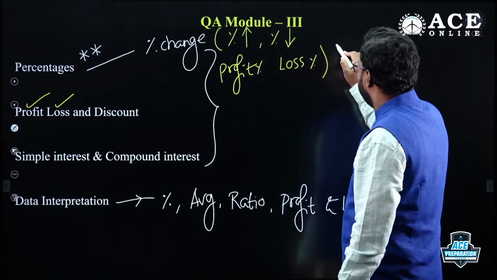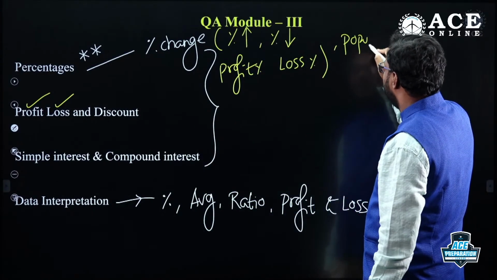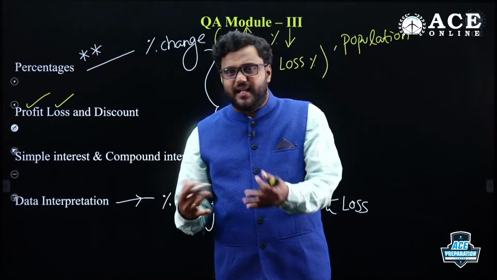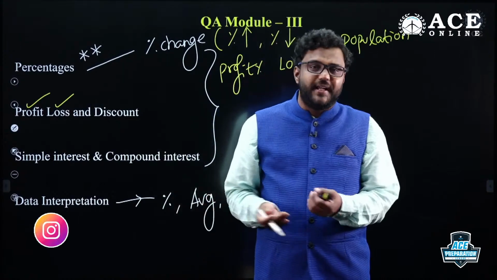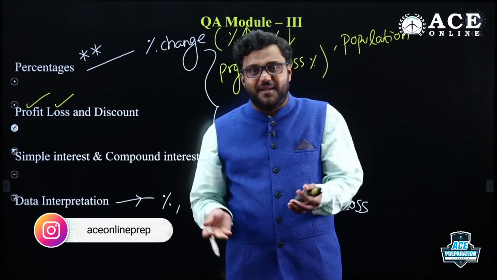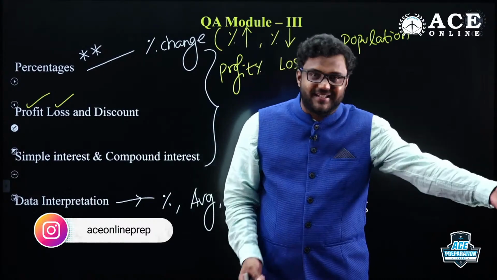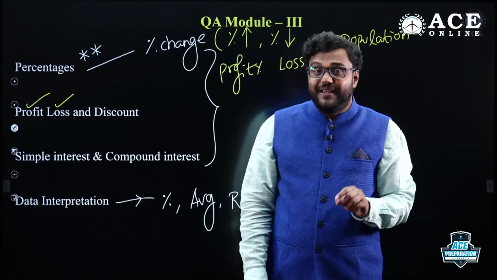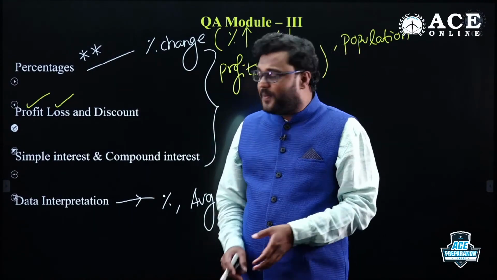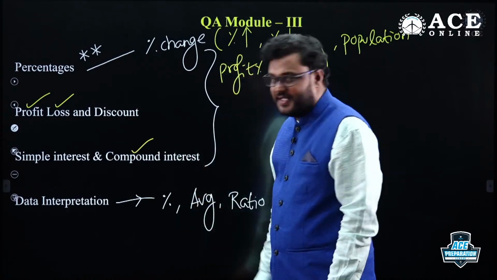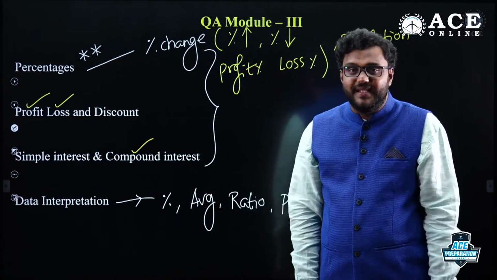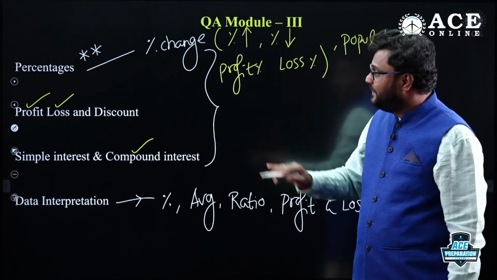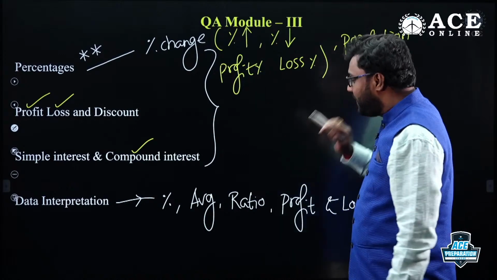And if you know the population concept in percentages, we have a question related to populations. First year population increased by 10%, second year population decreased by 20%, third year population increased by 30%. What is the population after 3 years? Or what is the population initially? If you understand that populations question properly, compound interest will be completed. Compound interest can be easily handled if you understand the population concept in percentages.